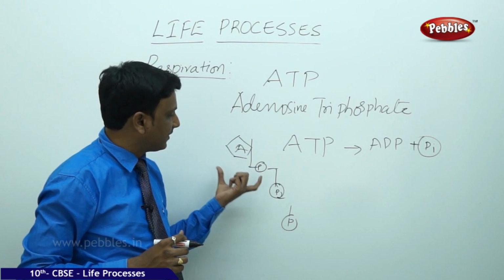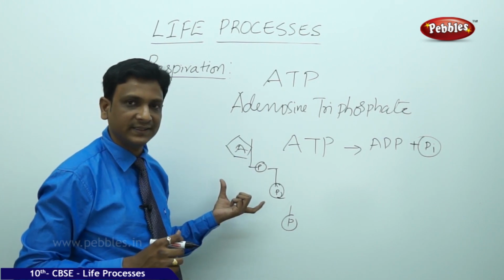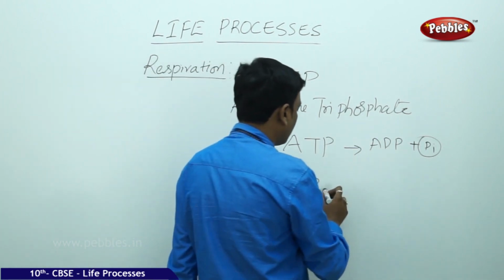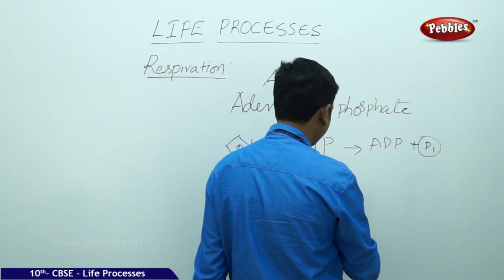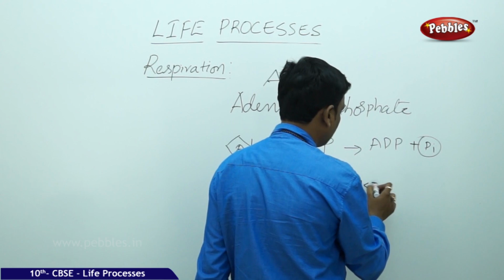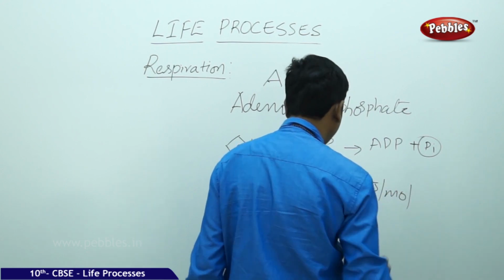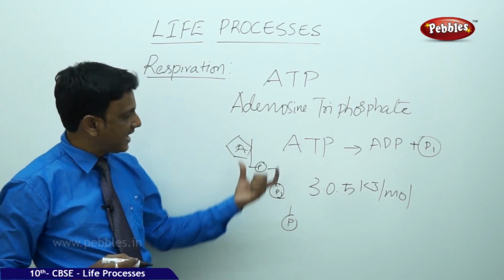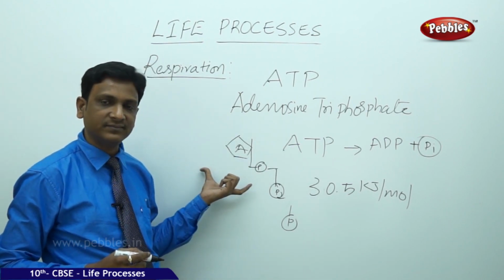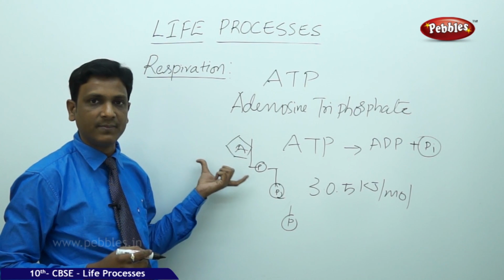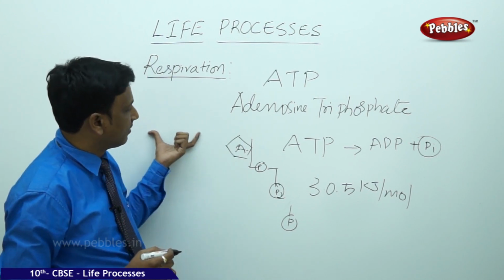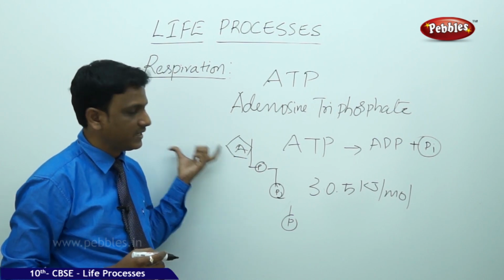When the terminal phosphate of an adenosine triphosphate is split by water molecule, we get 30.5 kilojoules per mole of energy. So this much of energy is released. This ADP, again they get another phosphate bond and they become ATP. So this takes place during the cellular respiration. Again these ADP are converted to ATP.